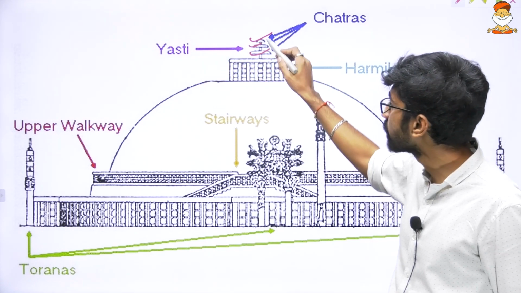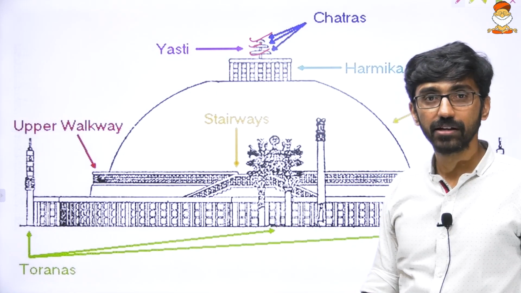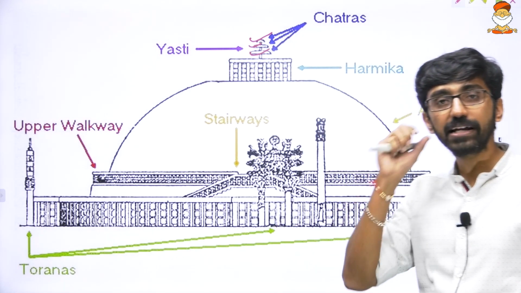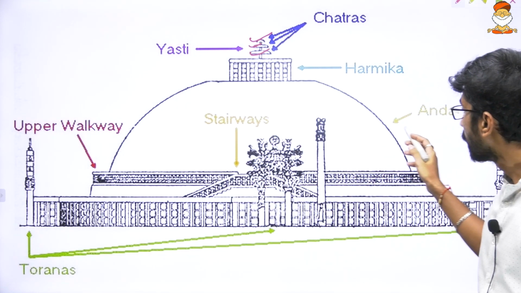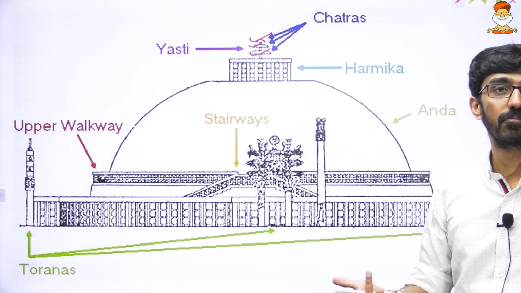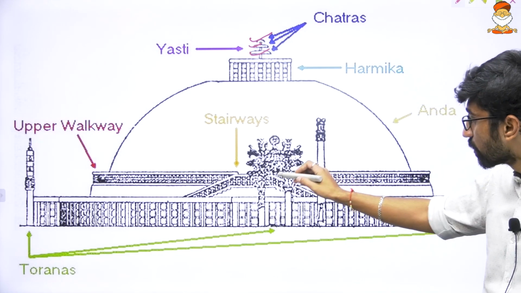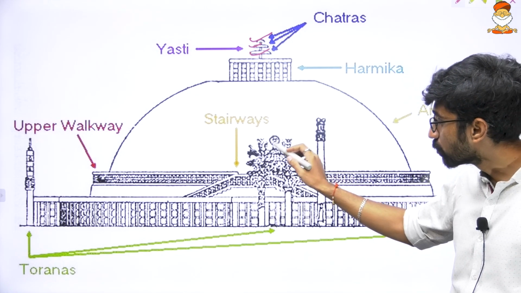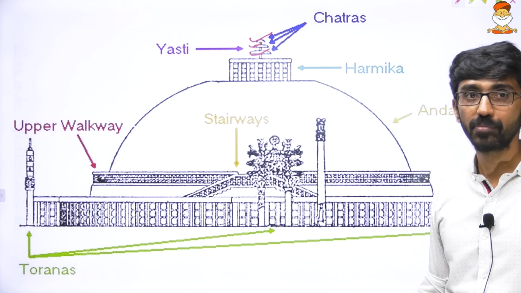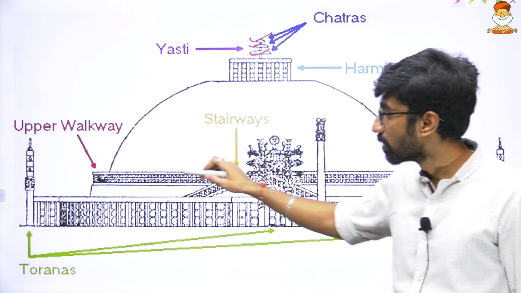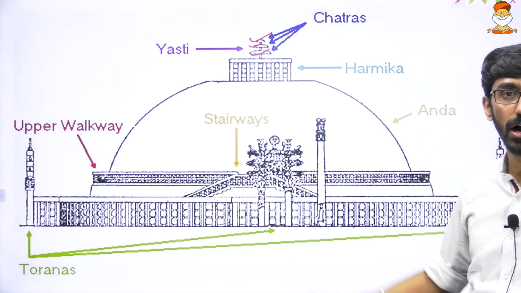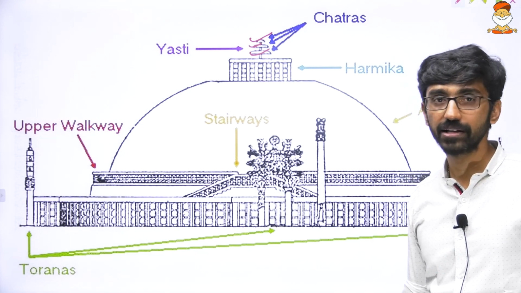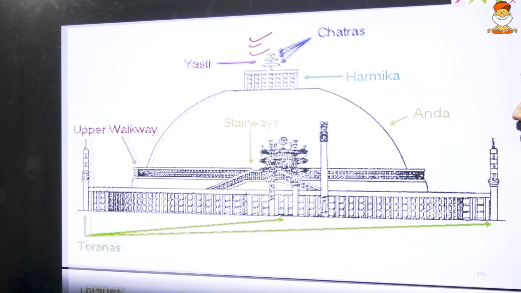This yasti represents one of the axis mundi, the center of the earth around which the universe is revolving. That is a concept in Buddhism. Anda: under that, the relics were kept. Toranas and sculptures related to Jataka stories of Buddhism were sculpted over there. This is the upper walkway, and these are railings. Armika is the abode of the god. So different places have different meanings.